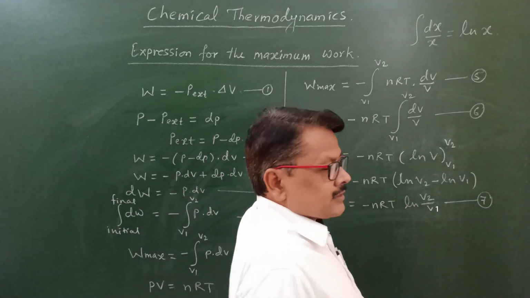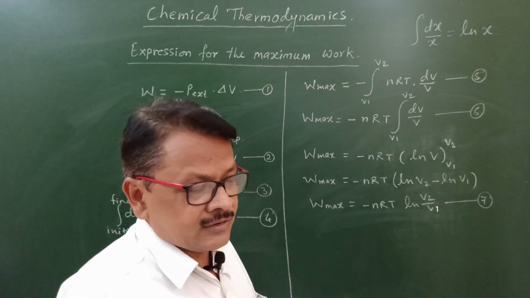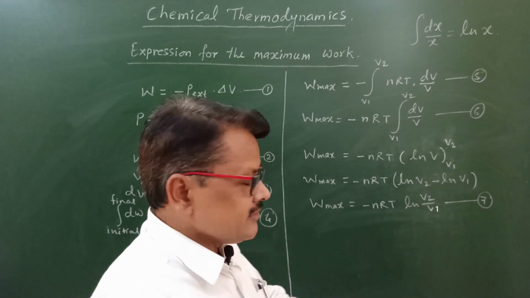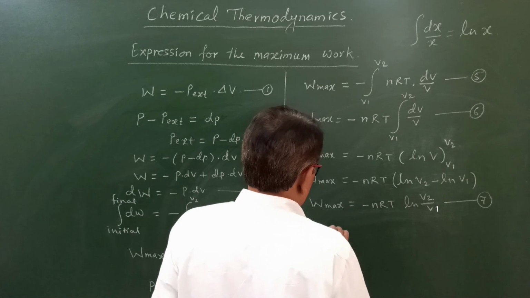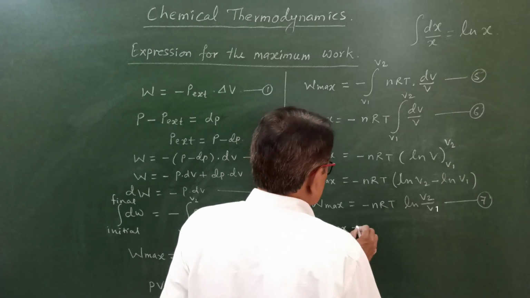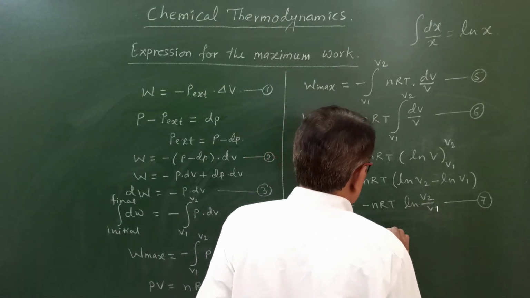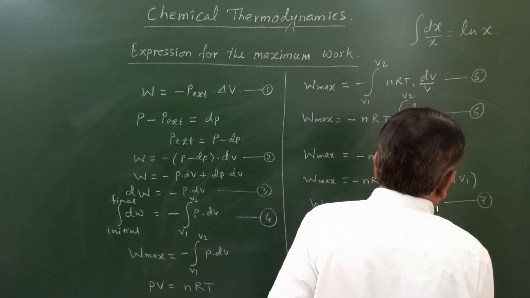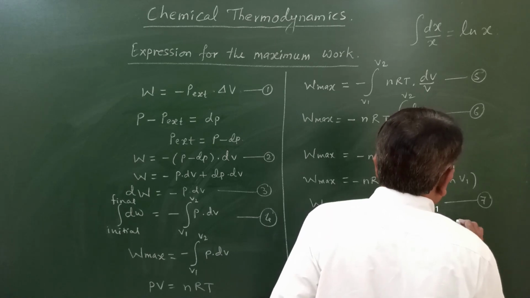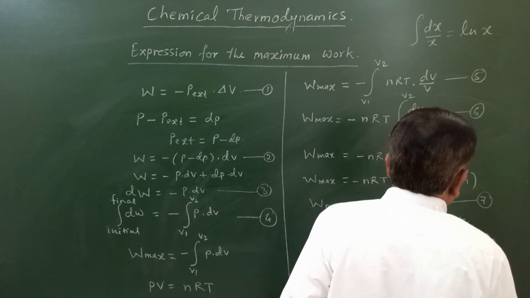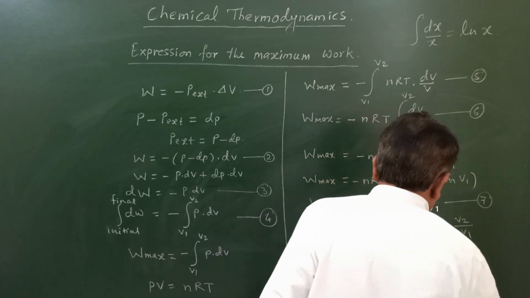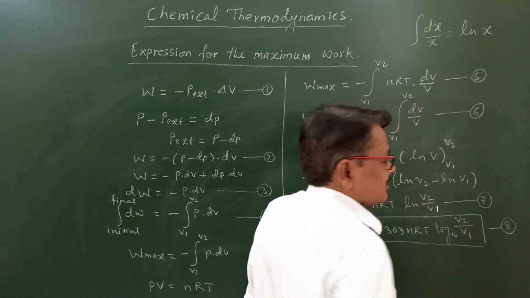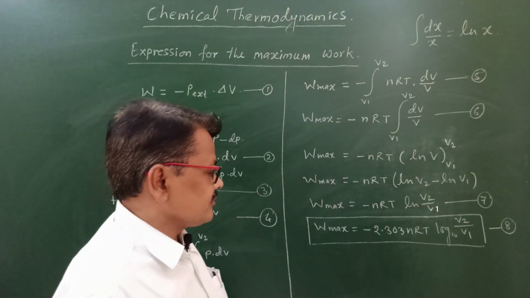If you want to convert log to the base e into log to the base 10, then we have to multiply by a factor, that is 2.303. W max is equal to minus 2.303 nRT. This ln will get converted into log to the base 10 of V2 upon V1. So that is the final equation for maximum work done in an isothermal reversible process.